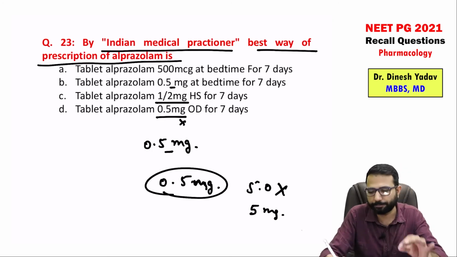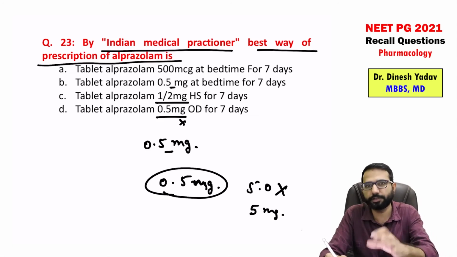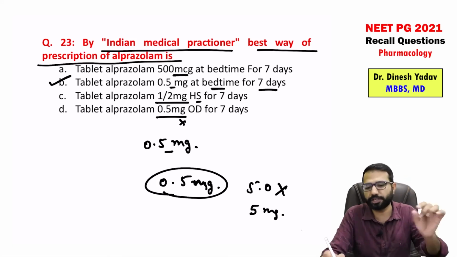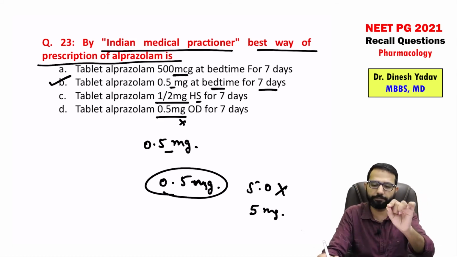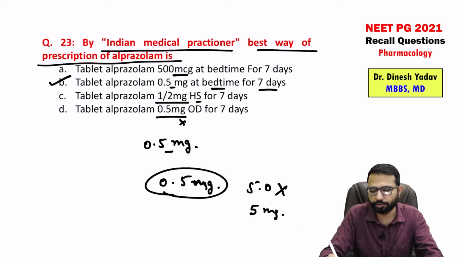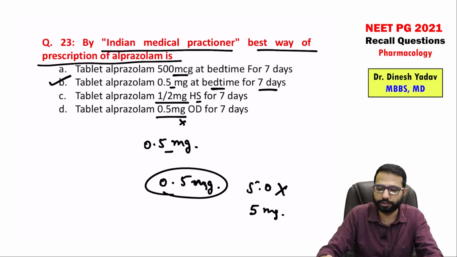There should be a gap between the dosage form, the dose and the milligram. Then don't write HS, right? You should write bedtime for 7 days. Why not write the microgram? Because the patient will not understand. Most of the tablets they give 0.5, 0.25 milligram. So unnecessarily, if you write 500 microgram, that is confusing for the patient. So 0.5 milligram at bedtime for 7 days, you can prescribe like this, but always give the gap between the dose and milligram, right? So this is very important. Good question. I would say rationality of prescription, we should be aware.